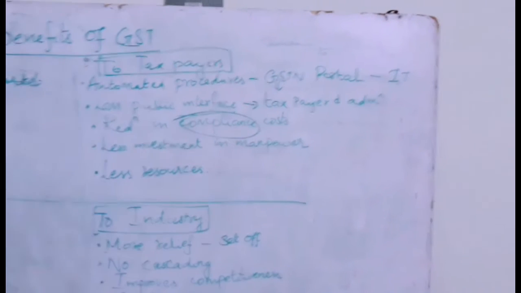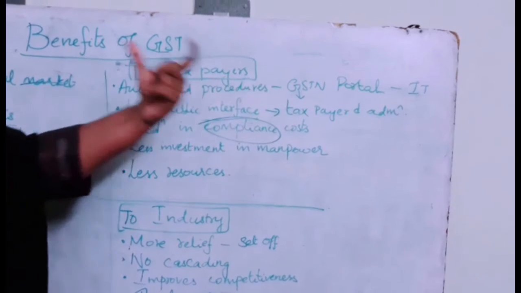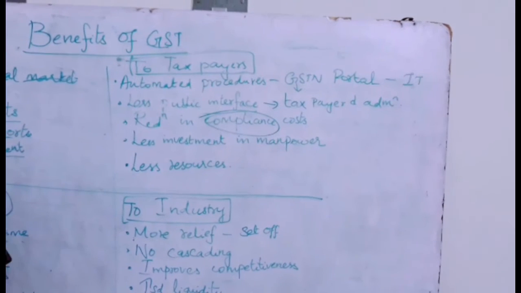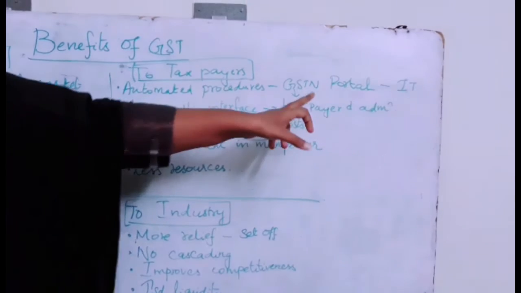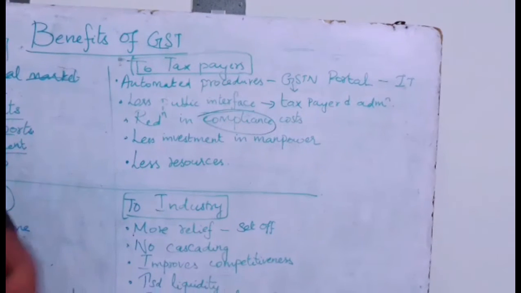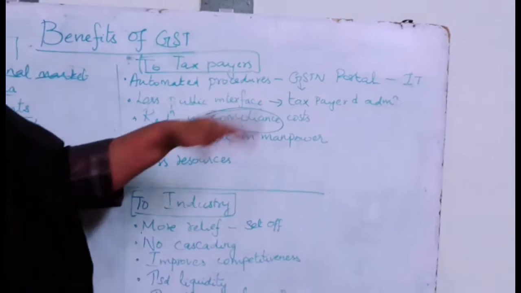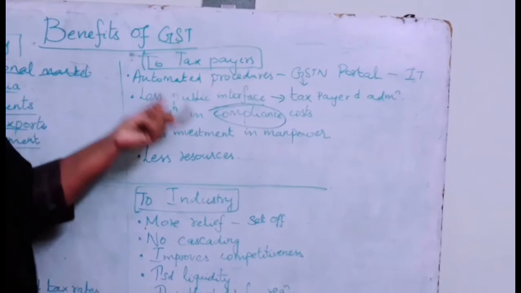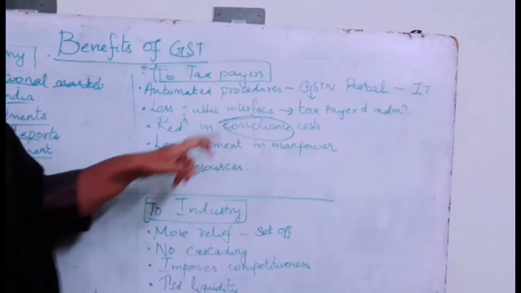Next, we'll see the benefits of GST to the taxpayers. So firstly, automated procedures. Nobody goes to the indirect tax department and pays the tax directly to the people who are administering the tax. It's all automated now. Because of the introduction of IT, directly you go and enroll yourself in the GSTN portal, pay your tax. The job is done there. Less public interface between the taxpayer and the administration. As I told, everything is automated. So it's not necessary for you to go to the administrative department and pay your tax. The interface is reduced now.